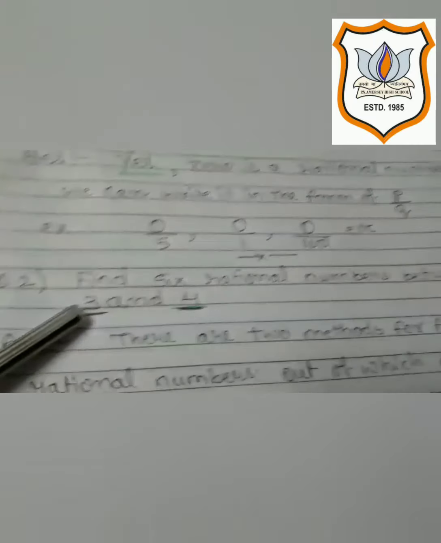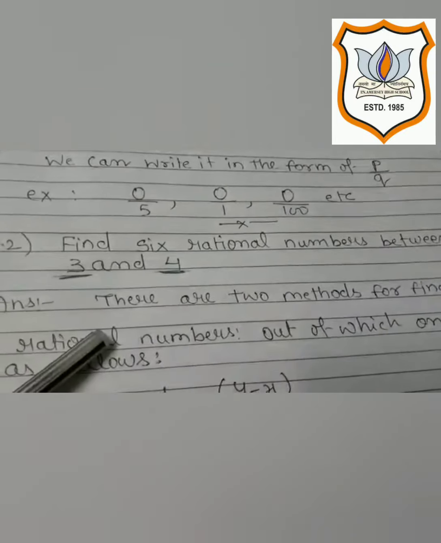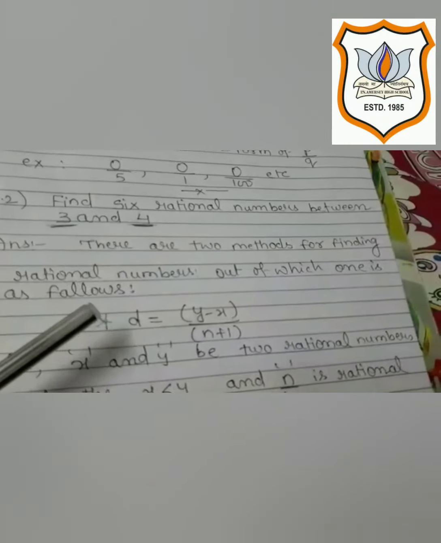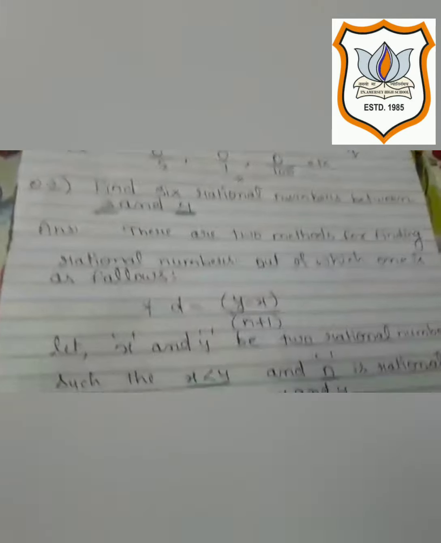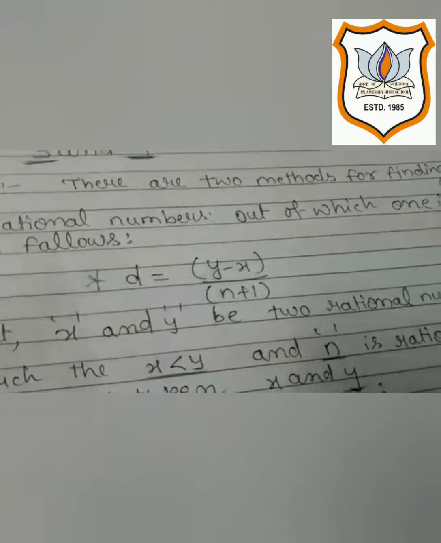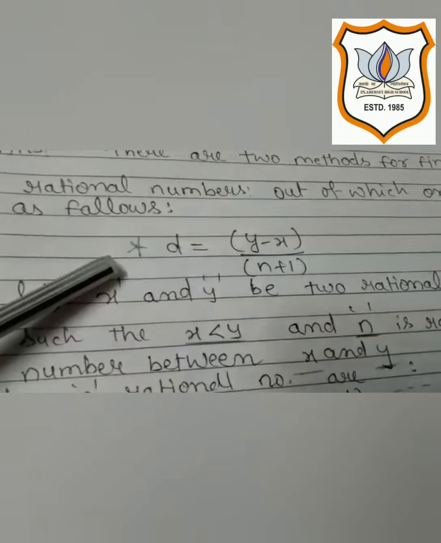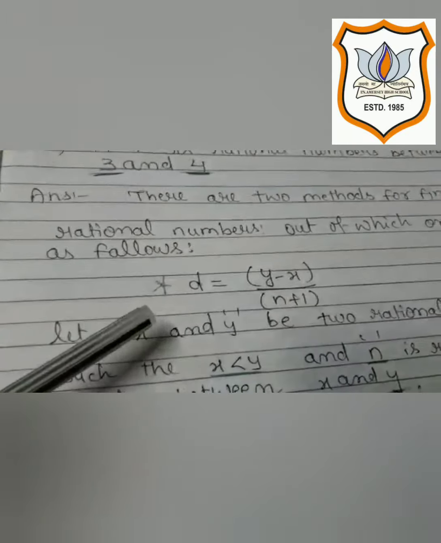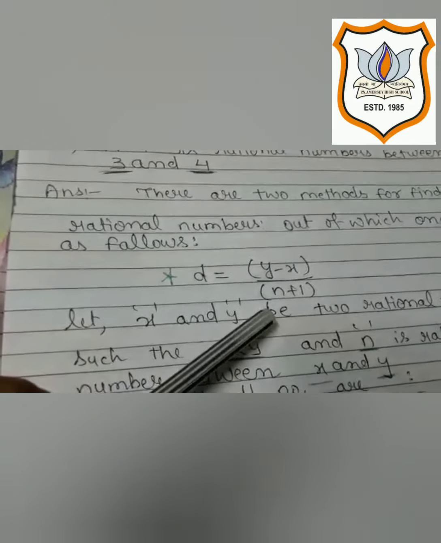Question number 2, find 6 rational numbers between 3 and 4. Okay, here students, I have already told you there are two methods of solving rational numbers between two distinct rational numbers. One method I will show you in the next question. But this year your book has introduced one more method regarding this, and this is another good method, but it is quite lengthy. So the choice is yours, from which method you want to solve. According to this, d is equal to y minus x upon n plus 1.